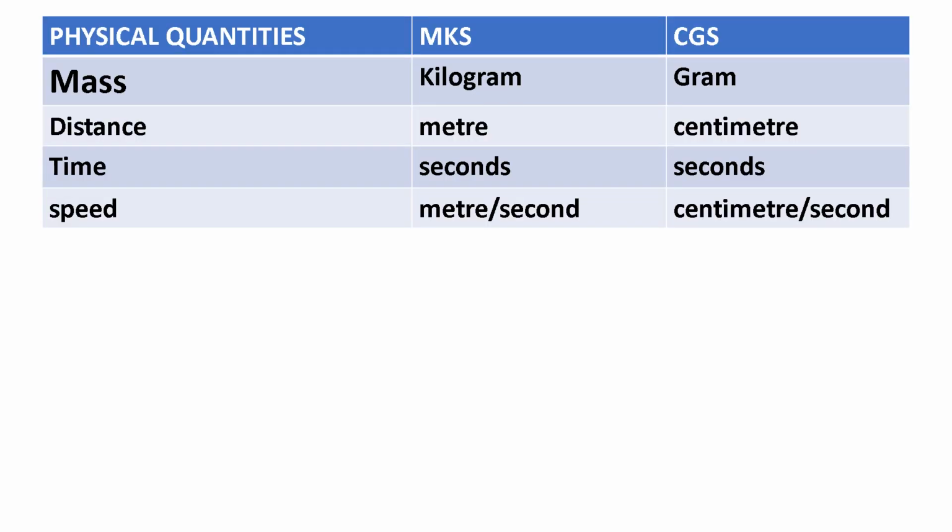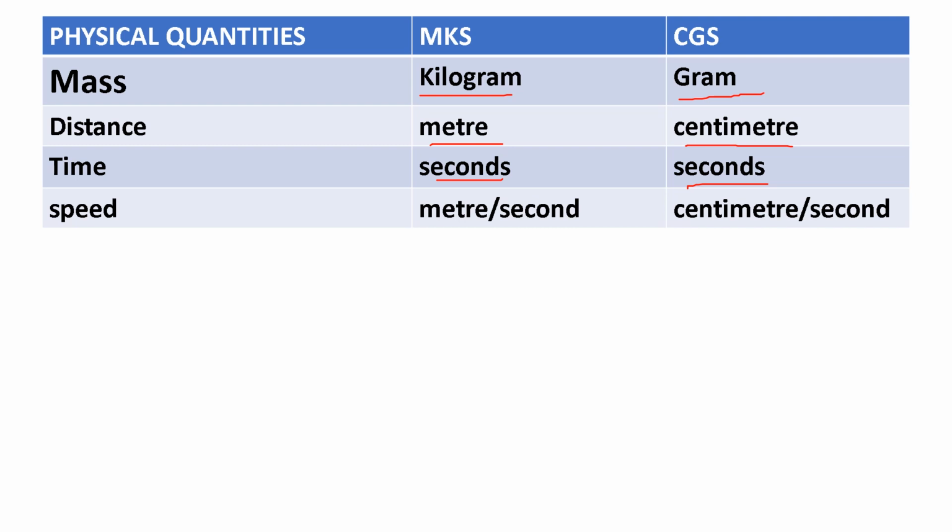Now please go through the units of various quantities in MKS as well as CGS systems. In MKS, mass is expressed in kilograms, and in CGS it is expressed in grams as told earlier. Again, distance is expressed in meters in MKS and centimeters in CGS, whereas time is expressed in seconds in both MKS as well as CGS systems.